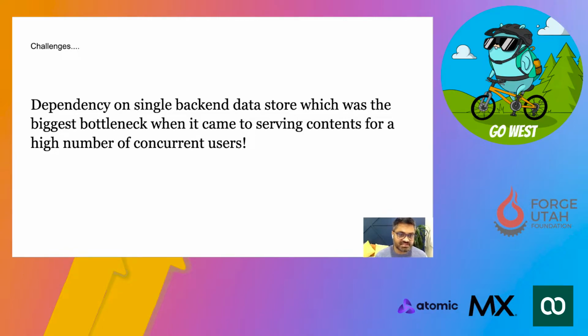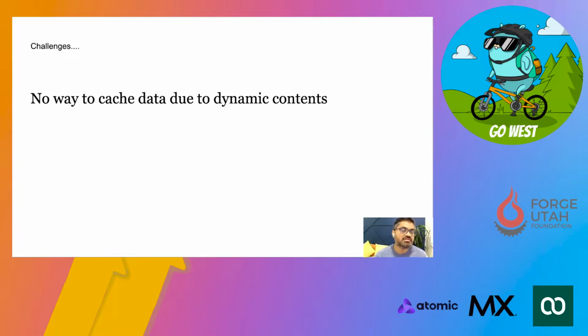Another dependency, as I mentioned, was a dependency on single data stores. Data stores like Elasticsearch are hard to auto scale whenever there is a high amount of dynamic traffic. One of the biggest challenges we had was that we did not have any caching in this whole system, and this was by design, because live content in general is very dynamic in nature, so it is very hard to cache.